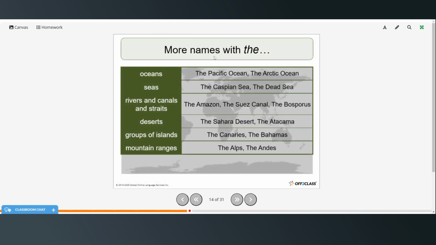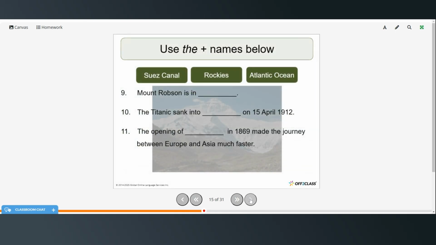Okay, other names where we use the would be oceans, the Pacific Ocean, the Atlantic Ocean, and seas, the Caspian Sea, the Dead Sea, rivers, canals, and straits, so the Amazon, the Suez Canal, the Bosporus, deserts, the Sahara Desert, the Atacama Desert, groups of islands, the Canaries or the Bahamas, and mountain ranges, the Alps or the Andes. So use the plus the names below.